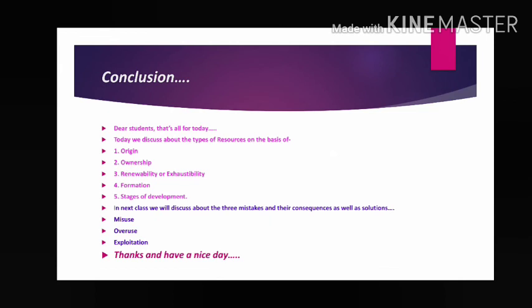In the next class, we will discuss the 3 mistakes and their consequences as well as solutions. I have already told you in the beginning that human beings are of 2 types: needy people and greedy people. So in the next class, we will discuss the greedy people, and due to their greedy nature, they are making 3 mistakes. Which 3 mistakes? Misuse, overuse, and exploitation. So keep it in mind. We'll discuss it in the next class.